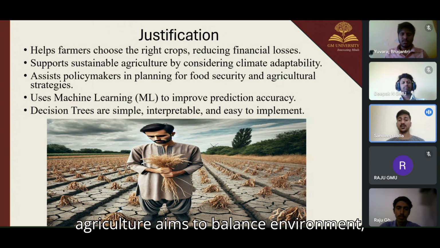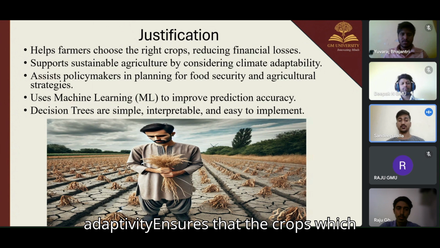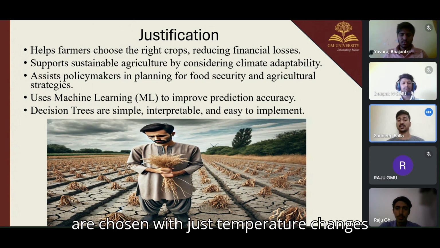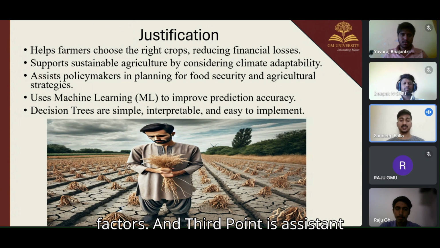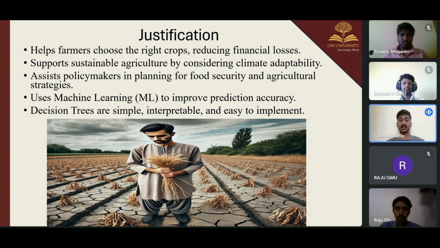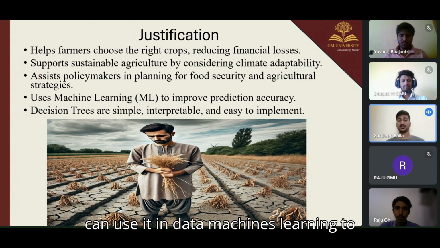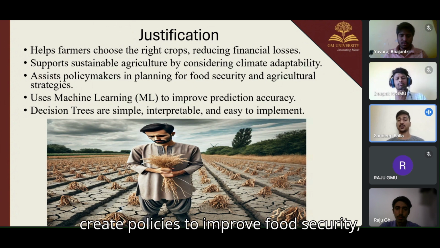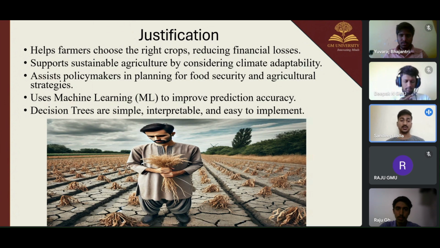Sustainable agriculture aims to balance environment, health, and productivity. And climate adaptability ensures that the crops which are chosen withstand temperature changes, rainfall variations, and other climate factors. And the third point is assist policymakers in planning for food security. Governments and agriculture organizations can use machine learning to create policies to improve food security, ensuring stable food production and distribution.